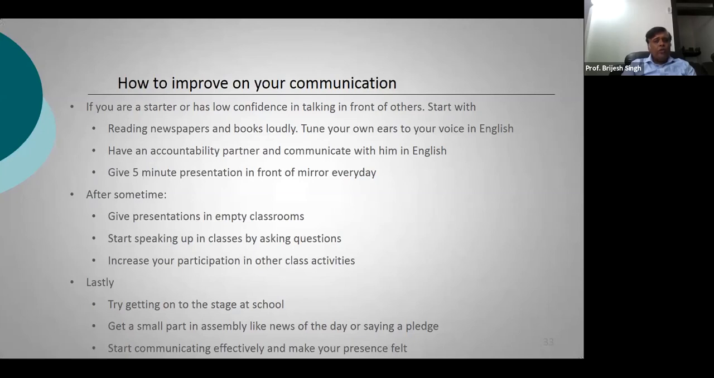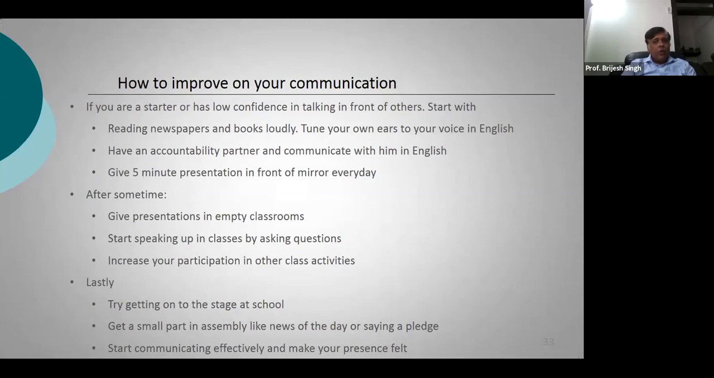You need to tune your own ears to your voice in English. Have an accountability partner, a good friend who also wants to improve his communication, and communicate with him on a regular basis. If possible, take out just 5 minutes in the entire day, pick your favorite topic, stand in front of the mirror and talk. These things will help you improve your communication at the grassroots level.